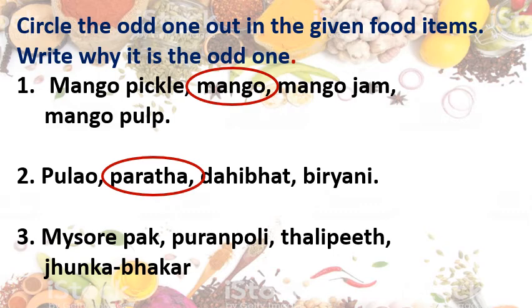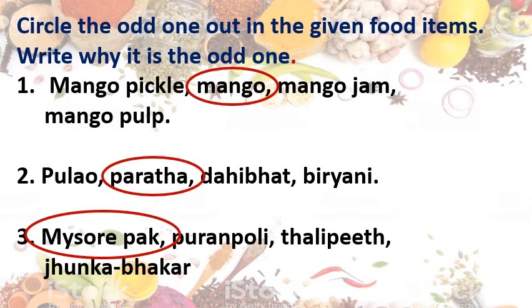Third, Mysore pak, this is a sweet dish. Puran poli, that is also a sweet dish. Thalipeeth and Jowar bhakri. Come on, tell me. Which is the odd one? What do you guess? Yes, dear students, here Mysore pak is the odd one, because Mysore pak is made up of besan.